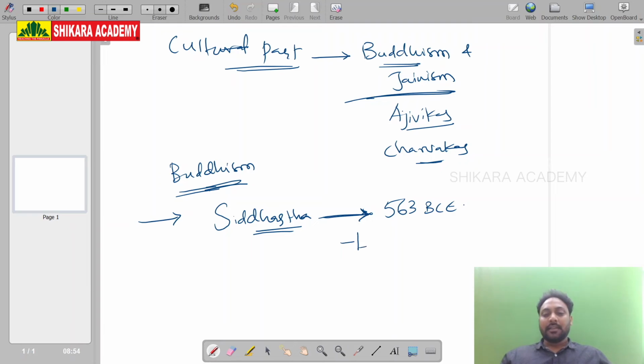His birthplace: he was born at Lumbini. Lumbini, very, very important. Who is his mother?